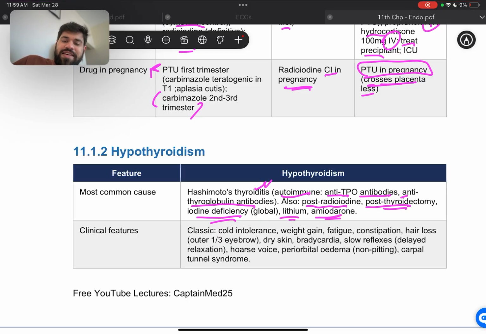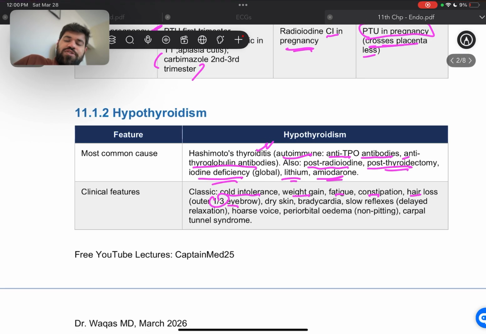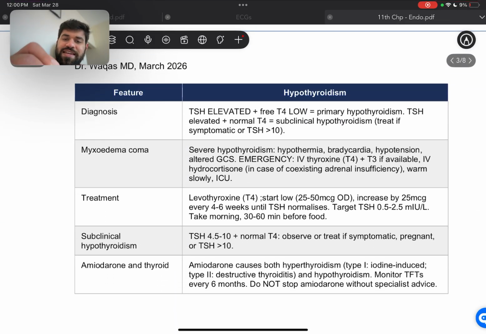Clinical features are going to be the classic cold intolerance, weight gain, fatigue, constipation, hair loss, especially in the outer one-third of the eyebrow, dry skin, bradycardia, slow reflexes, and hoarse voice with periorbital edema and non-pitting edema. Carpal tunnel syndrome is also seen. Then the diagnosis is going to be with elevated TSH, but free T4 is going to be low. This means that the hypothyroidism is primary.